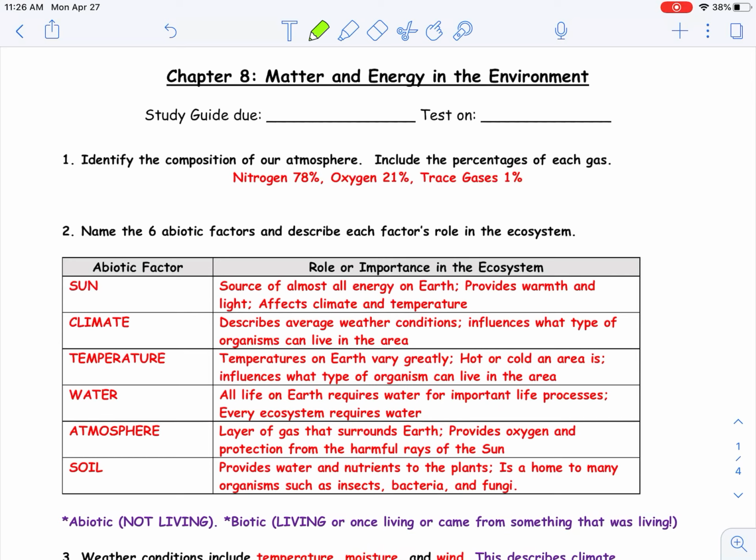Identify the composition of our atmosphere. Include the percentages of each gas. Nitrogen, 78%, oxygen, 21%, trace gases, 1%. Now remember that this 78% nitrogen is unusable until it undergoes nitrogen fixation.